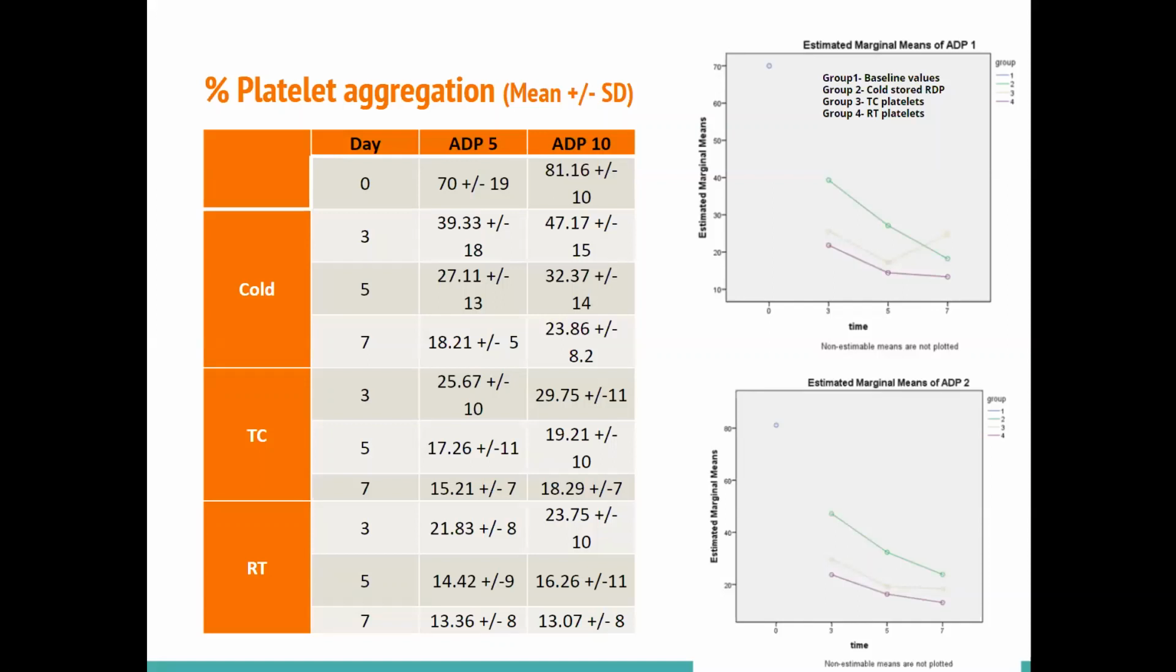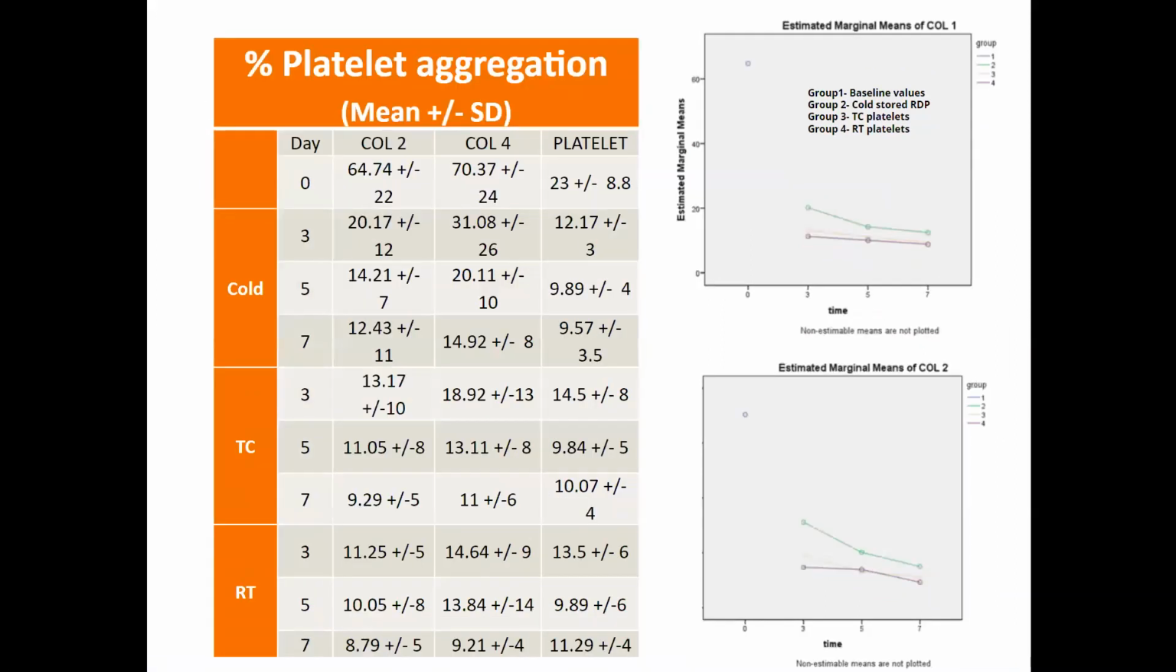On day 5, the mean aggregation with 5 micromolar ADP was decreased to 27% in cold stored platelets and 17% with temperature cycle and 14% with room temperature platelets. The percentage platelet aggregation when assessed with collagen was tested with two concentrations in the study, 2 micrograms and 4 micrograms.